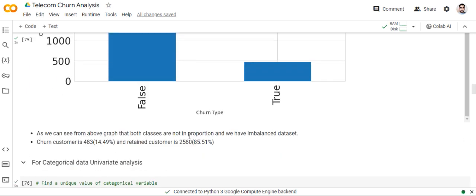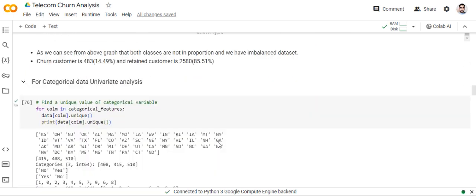As you see from the above graphs, both classes are not in proportion. We have an imbalanced dataset. In this dataset, the churn is imbalanced: churned customers are 483, only 14.49%, and retained customers are 2850, 85.51%. A high number of customers are retained.